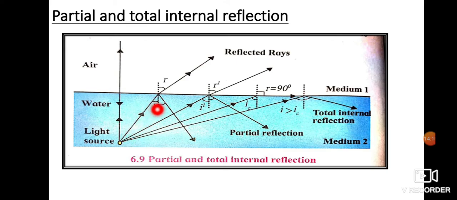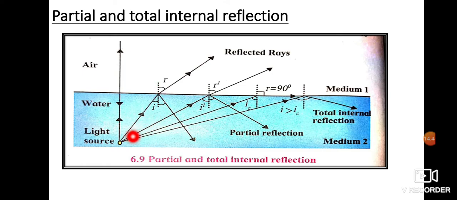So this is called the angle of incidence. This is angle I. Now it is going from a denser medium to a rarer medium. You have learned that when a light ray enters from a denser medium to a rarer medium, it moves away from the normal. And this angle R is known as the angle of refraction. Since it moves away from the normal, the angle of refraction is greater than the angle of incidence. If this is 30 degrees, this could be 40 degrees, meaning it is more than 30 degrees.